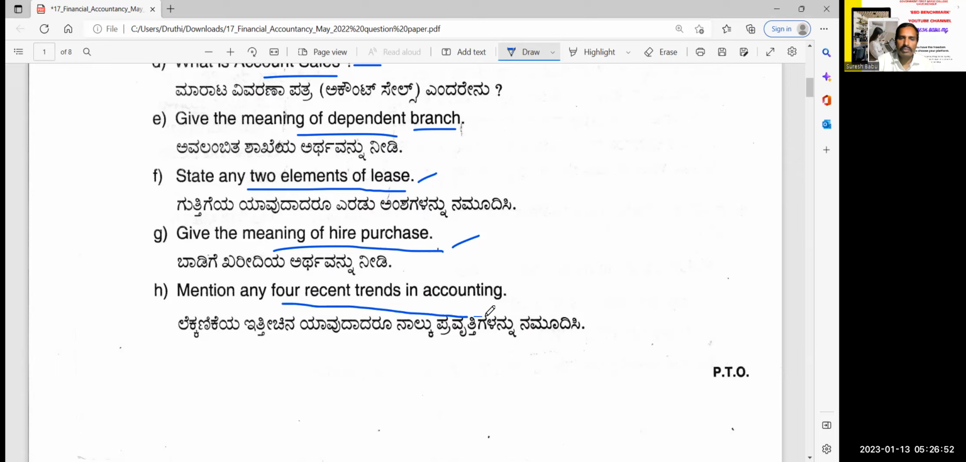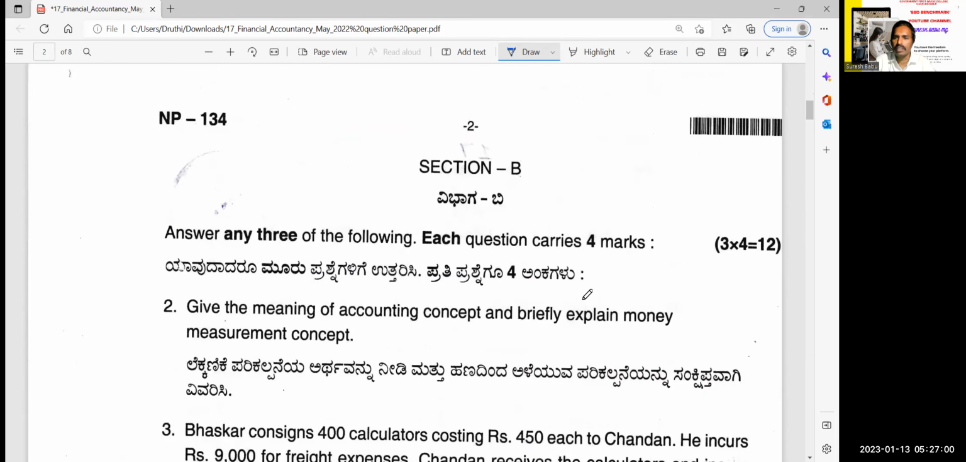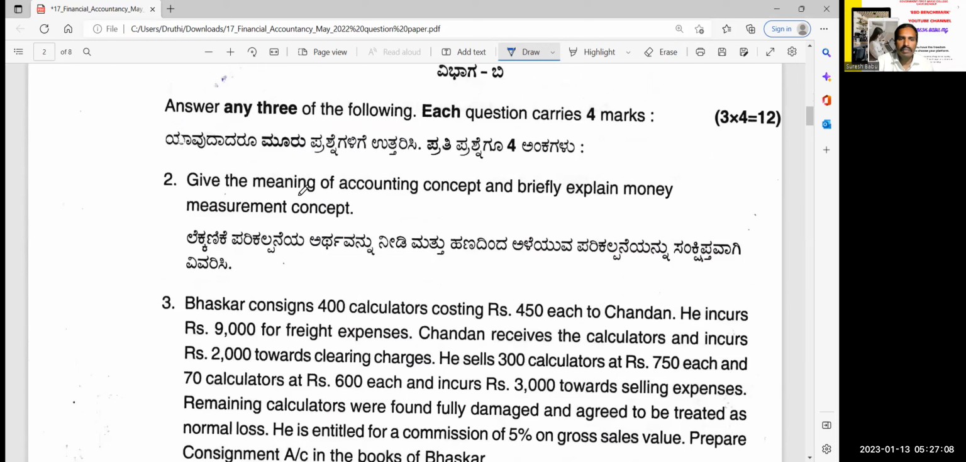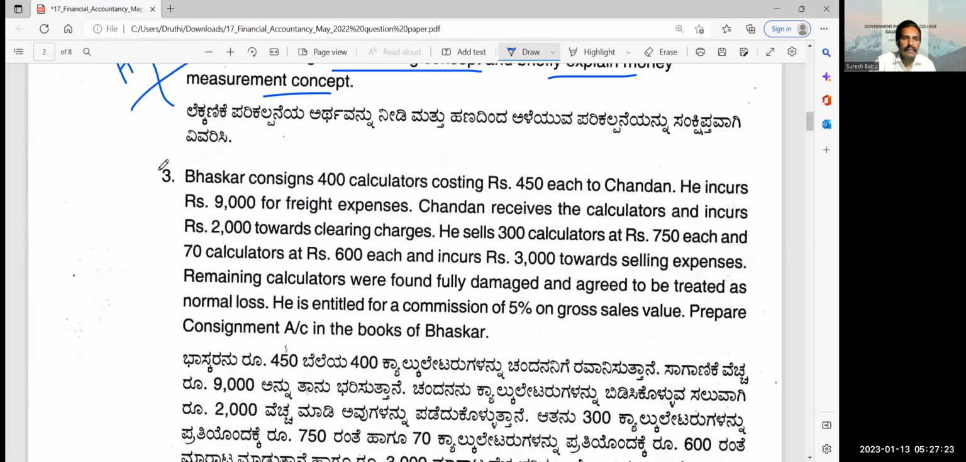Next, mention any 4 recent trends in accounting. You need to mention trends in accounting, but we don't have that in our syllabus, because their syllabus may be different. Give the meaning of accounting concept. Briefly explain the money measurement concept. This is homework for you. These questions are homework. Please answer and send it to me on my mail.